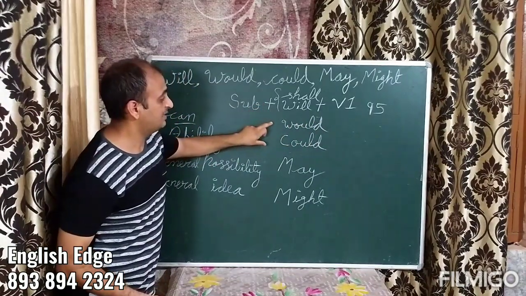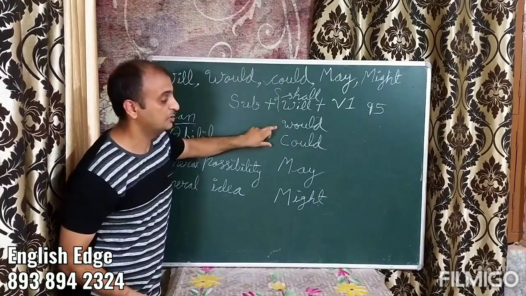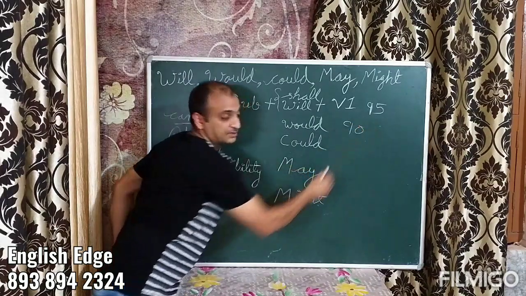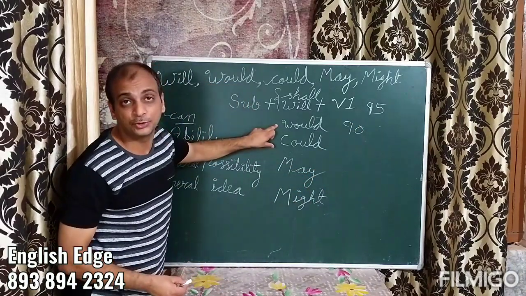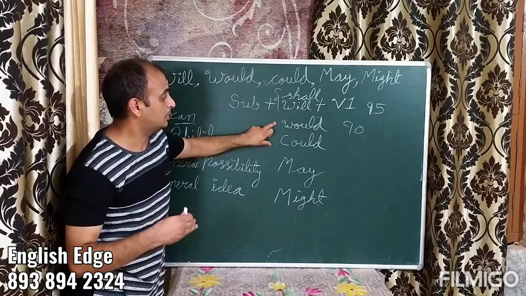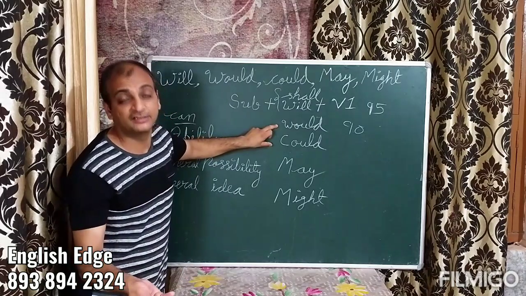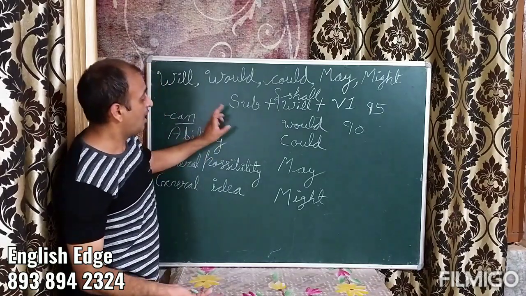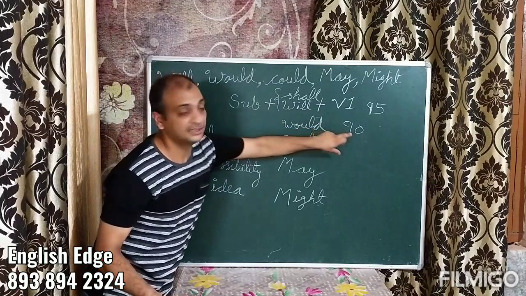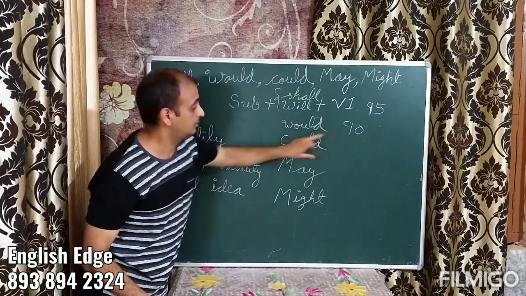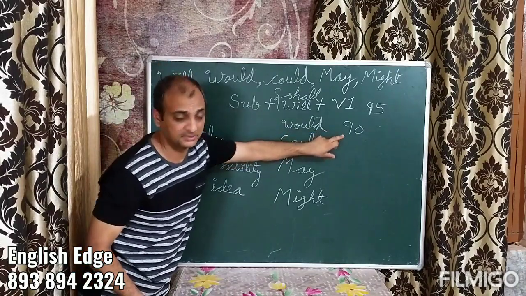Now, if I use would here instead of will, it would be say 90% sure. 90%, 80% sure, but you are not dead sure here. There's quite a bit of possibility. There are bright chances that this thing would happen. I would be there in half an hour. I would be there by 5 o'clock. So it's like 90% sure.